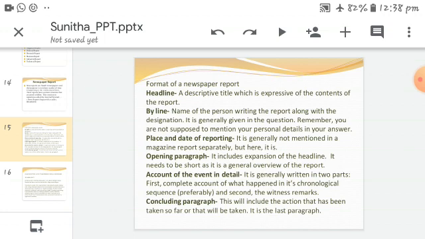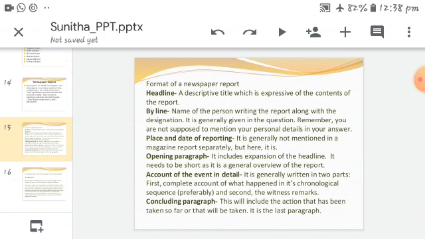So first of all, the heading is a descriptive title expressive of the contents of the report. Second, the byline, name of the person writing the report along with the designation. It is generally given in the question. Remember, you are not supposed to mention your personal details in your answer. The place and date of reporting, where and when.